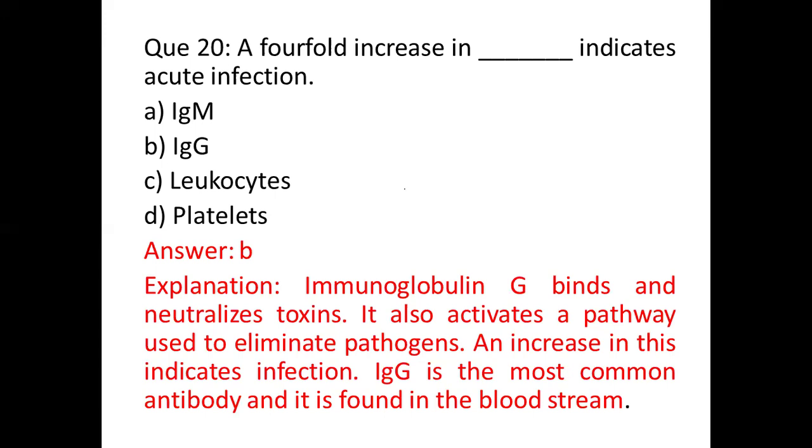IgG is the most common antibody and it is found in the bloodstream. One more thing over here is that IgG is the only antibody which can cross the placenta because of its size. No other antibody than IgG can cross the placenta because others are larger in size, and this provides passive immunity to the fetus. And if I talk about IgM, it is the first antibody which gets secreted by the adaptive immune system whenever our immune system encounters any antigen.